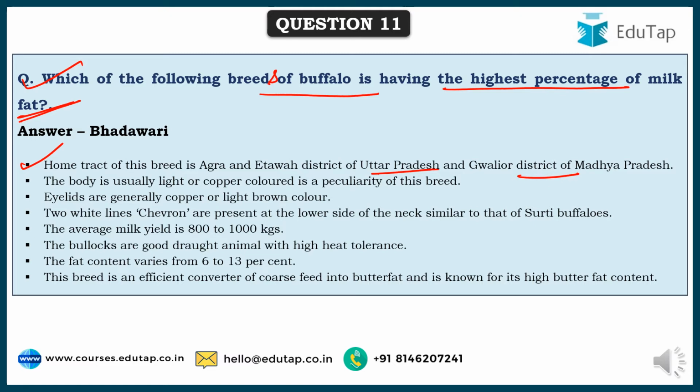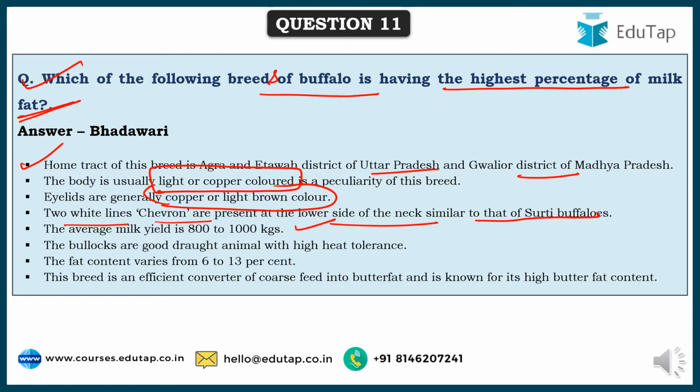And the peculiarity of this breed is they are usually light or copper colored, and eyelids are also generally copper or light brown in color. Two white lines, chevron, are present at the lower side of the neck, similar to that of Surti buffaloes, and the average milk yield is 800 to 1000 kgs per lactation.